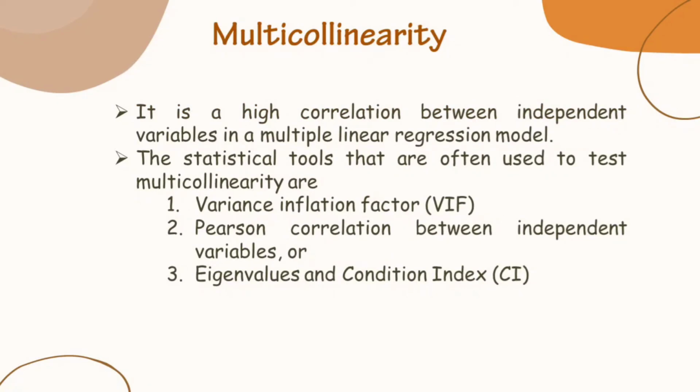Multicollinearity. It is a high correlation between independent variables in a multiple linear regression model. The statistical tools that are often used to detect multicollinearity are: first, variance inflation factor or VIF; second, pairwise correlation between independent variables; and finally, eigenvalues and condition index or CI.